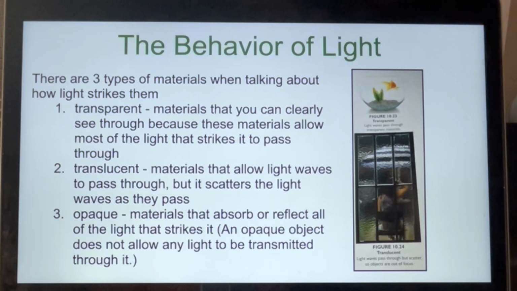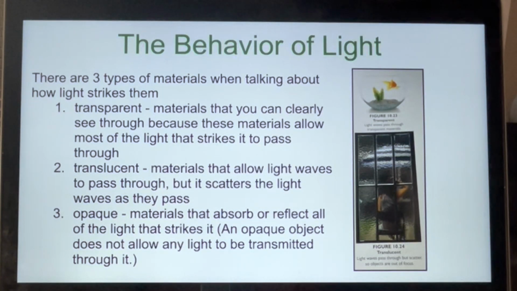Most materials are opaque, meaning they absorb or reflect all of the light that strikes it. The chair you're sitting on, this book, and the floor beneath you, your feet, are all examples of opaque materials. An opaque object does not allow any light to be transmitted through it. Therefore, you cannot see through opaque objects.